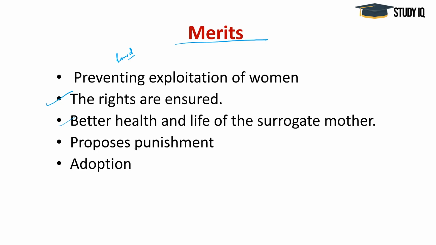Moreover, as I told you, it proposes a punishment of not less than 10 years. It could be more, along with a fine of rupees 10 lakh in case of exploitation and other irregularities. And next is a very important point, adoption, which I like most about this bill, that it will boost the most underutilized option in our country, that is adoption.